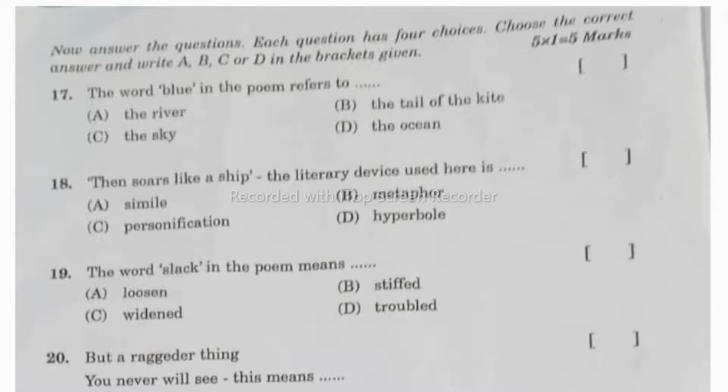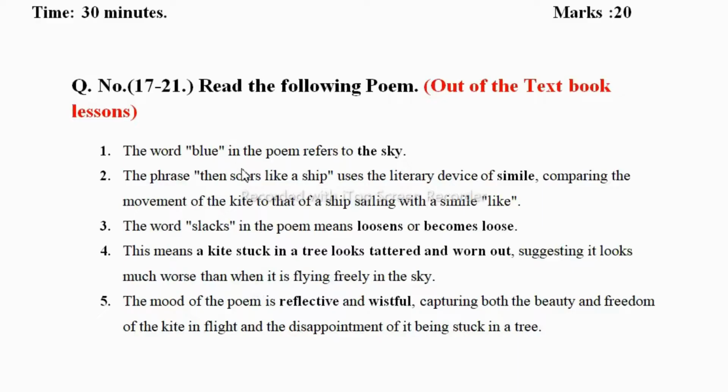These questions are related to the poem which they have given. Like here, the word blue in the poem refers to what? River, sky, ocean or the tail of the kite. The answers of the poem: the word blue in the poem refers to the sky.